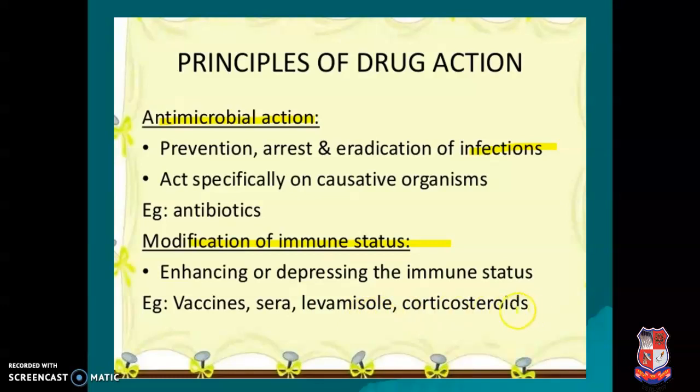But some other drugs we use to decrease the immunity, like when a person is suffering specifically with organ transplantation. That may be kidney transplantation or bone marrow transplantation. During that time, the doctor may prescribe immunosuppressive agents like corticosteroids, which are examples of immunosuppression. During that time, we have to decrease our immunity. This is a modification of immune status. So these are some of the basic principles of drug action. Through this mechanism, the drug affects our body.